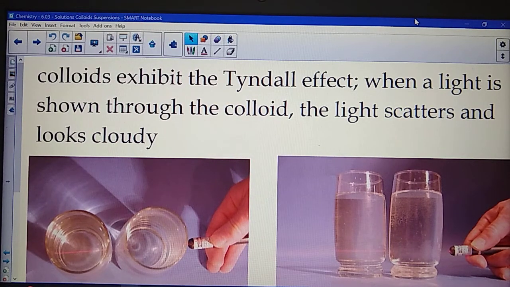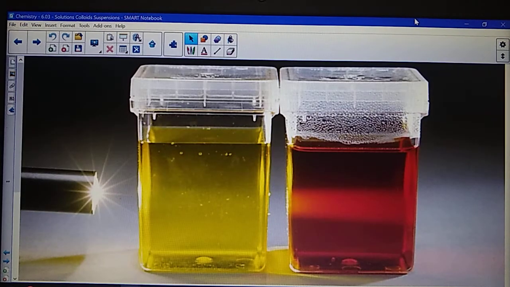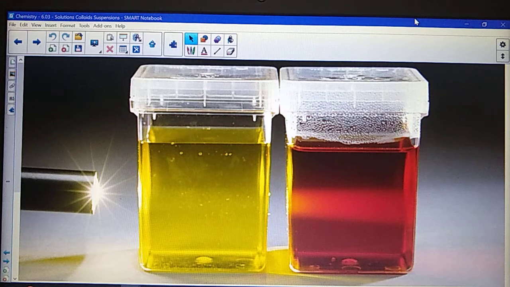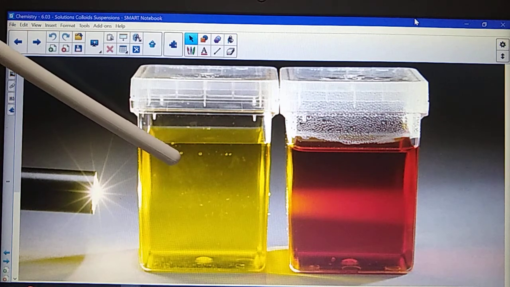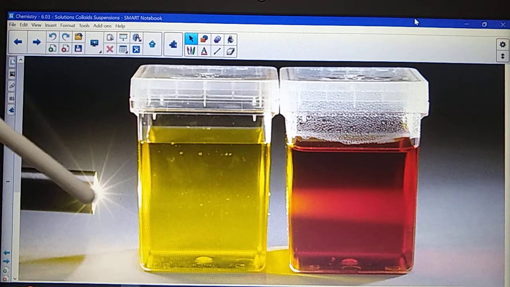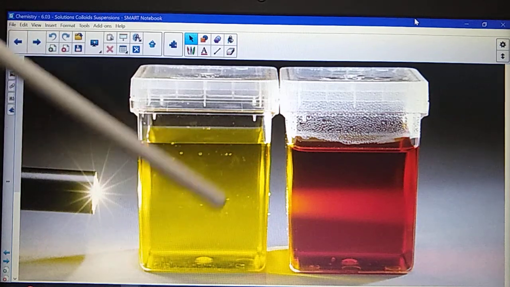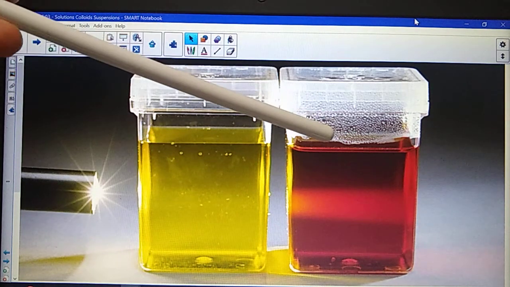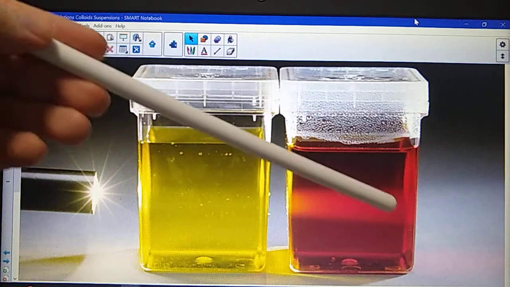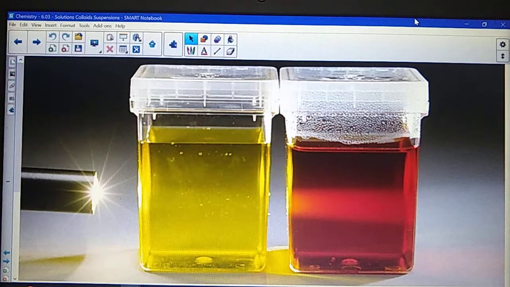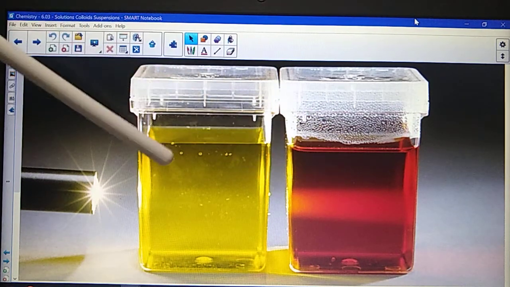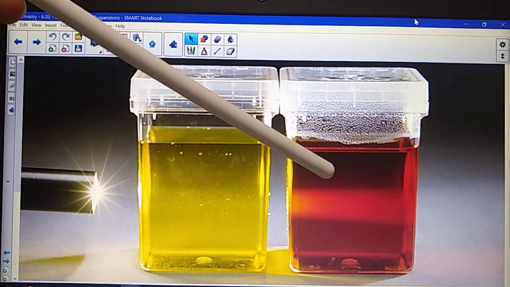The Tyndall effect tells us that when light is shown through a colloid, it gets scattered. Now, I'm not sure if you can see that picture there. This might be a little easier for you. Again, we have a picture of a solution here. The light from a flashlight is shown through it. We don't really see the beam here, but when it hits a colloid, you can see that there is a little bit of cloudiness in the middle. We can see the beam being scattered, so we know that this one's a colloid and this one's likely a solution. Colloids scatter light.